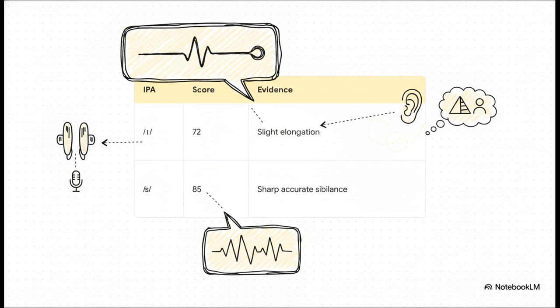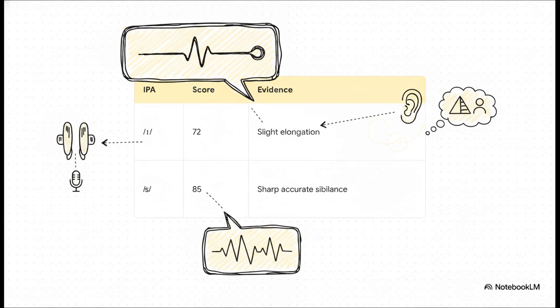Now, this data brilliantly illustrates the transition into the speaker's more competent ranges. The I vowel sits at a 72. It's recognizable, sure, but the speaker elongates it slightly toward the tense E sound. It's just missing that crisp, relaxed articulation characteristic of American English in words like witnessing and pyramid.